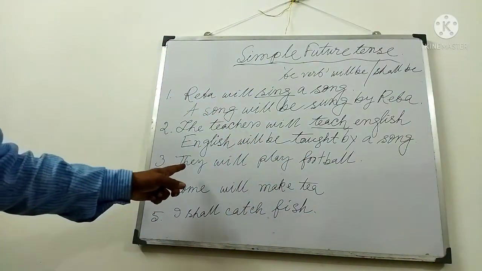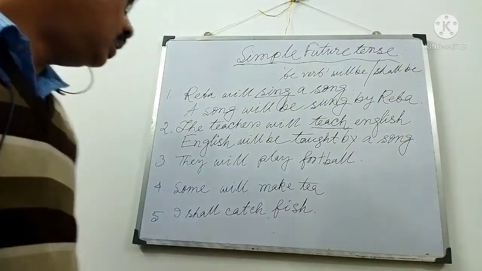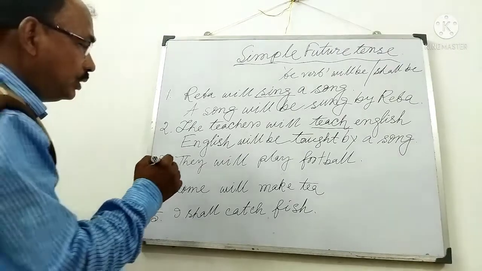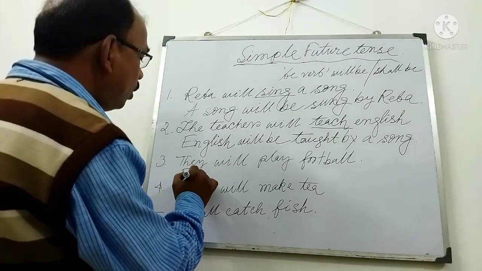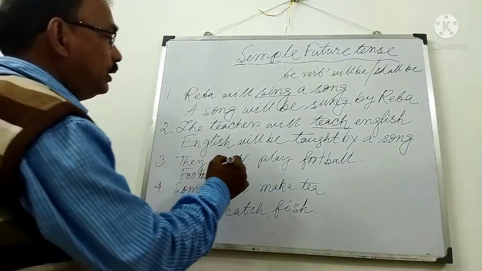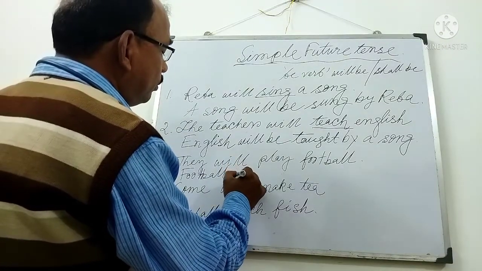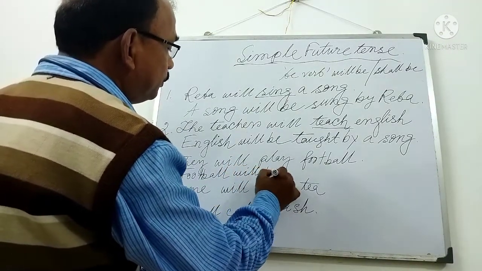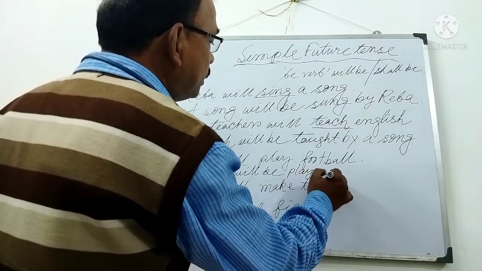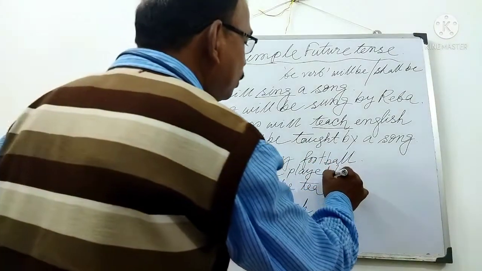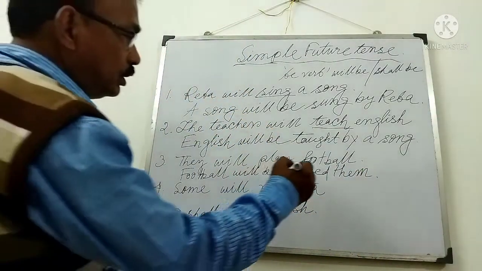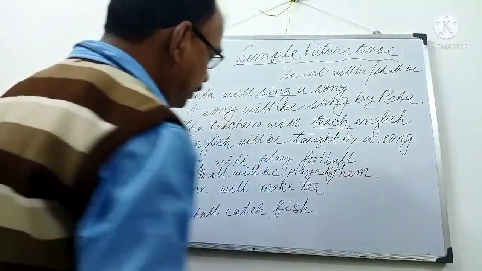Third example, they will play football. They is the subject, will play is the verb. Football is object. So first write football. Then be verb, will be. Then play is the main verb, past participle played. They change into them, by them will be.